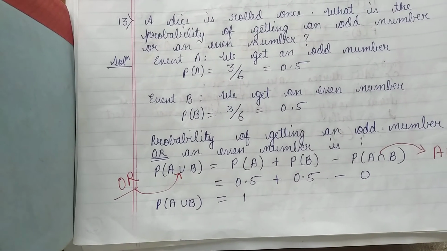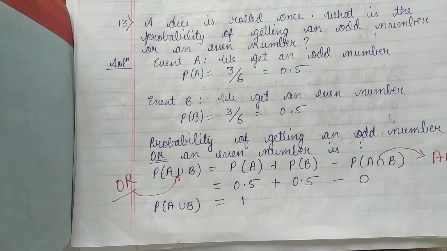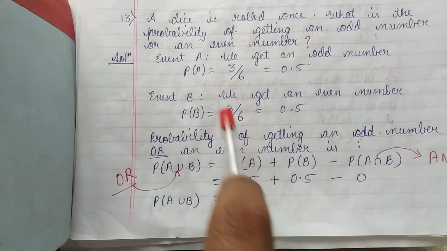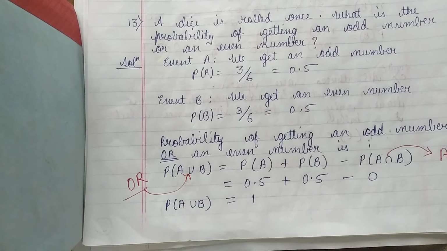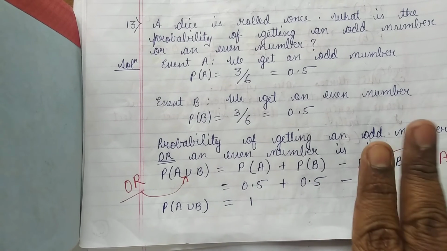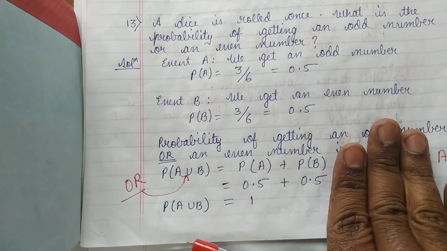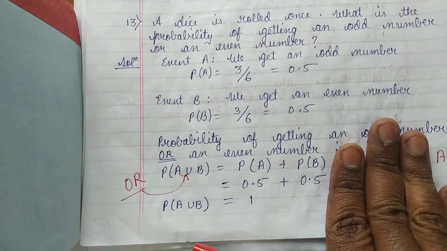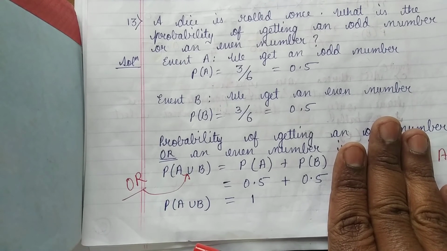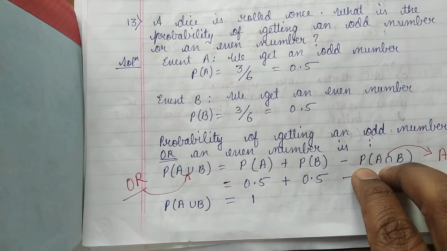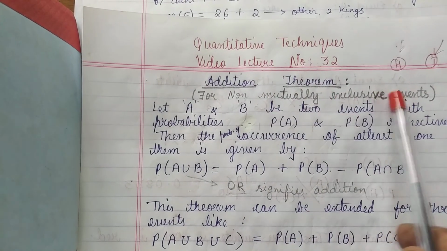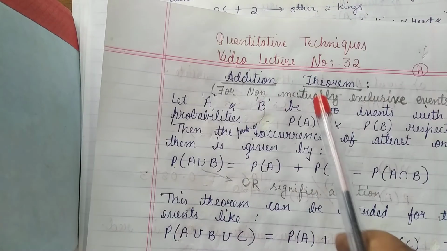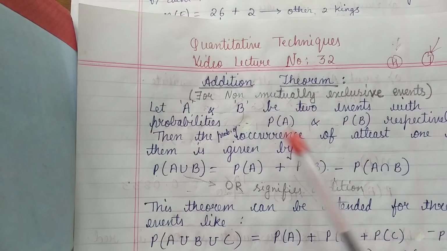Now, this is a special case. I've started with a special case. The reason is because this is the case of mutually exclusive events, right? When an odd number comes, an even number will not come. When an even number comes, an odd number will not come. At that time, this part of the theorem will not be there. So your addition theorem becomes only probability of A union B is equal to probability of A plus probability of B. Why? Because there is no common thing. This always becomes 0 for mutually exclusive events. That is why initially I had said this theorem will be applicable in this format only for non-mutually exclusive events. I hope you are understanding now.